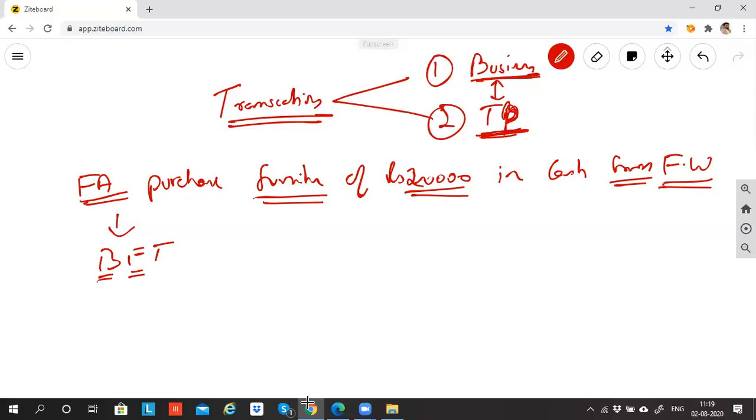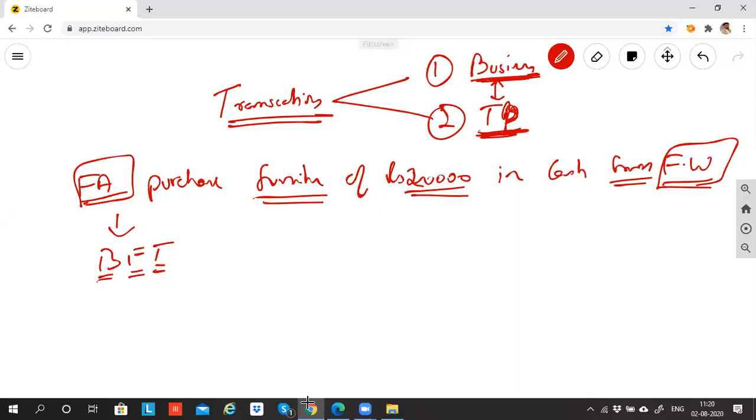BFT means business financial transaction. Business, finance, transaction. Transaction means anything which happens between business and a third party. Can I say Fortune Academy is the business and Furniture World is the third party who's giving me the furniture? Yes or no? Yes, sir.